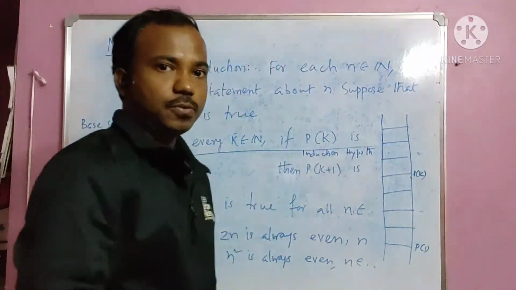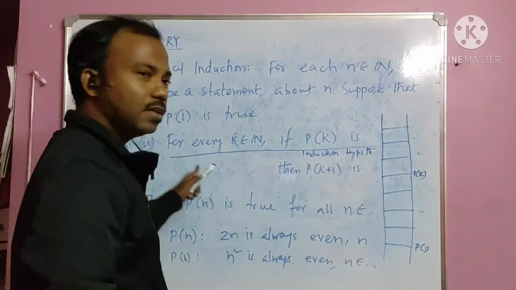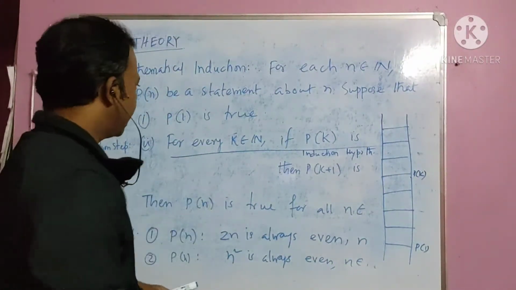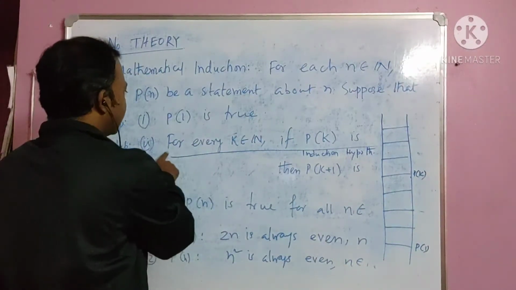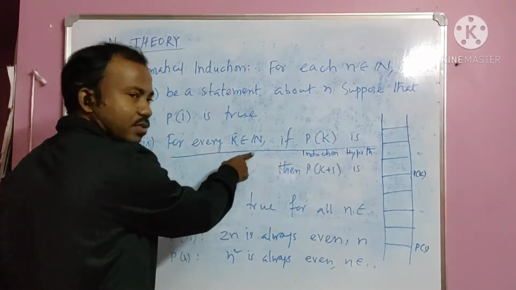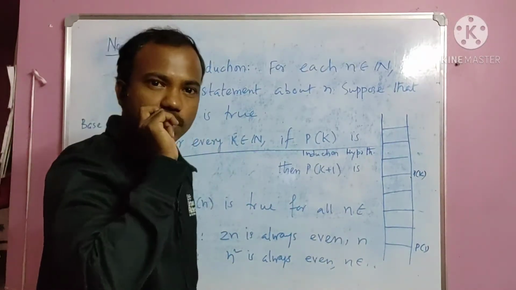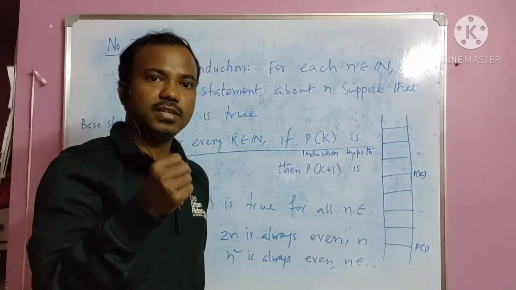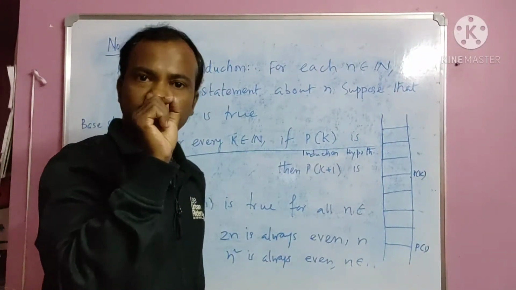One thing I should tell you. Look at the sentences I have written here. I have written for every k belonging to natural numbers. Every k belonging to natural numbers means if you take any k from natural numbers, that k becomes a finite number.